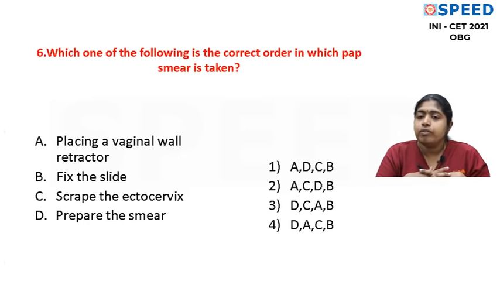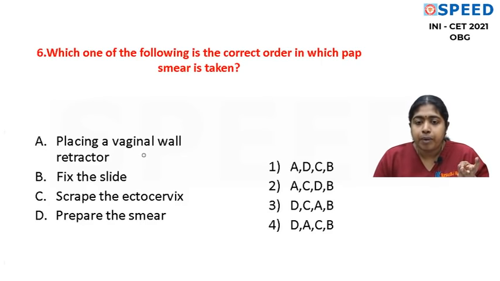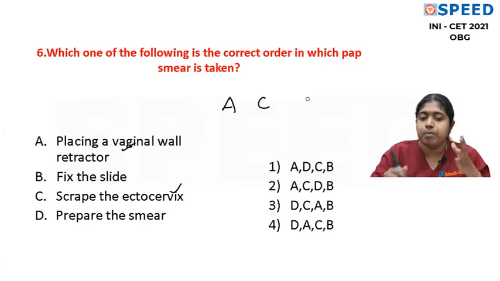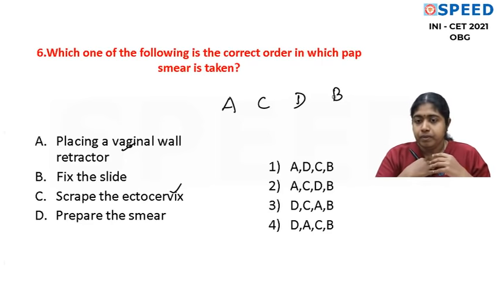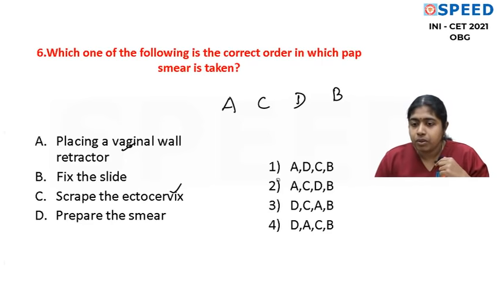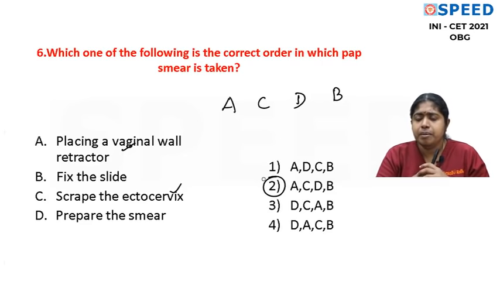Which one of the following is the correct step in which pap smear is taken? So what are we going to do first? We are going to place a vaginal wall retractor. So A will be first. Then we are going to scrape the ectocervix. Yes. And then what I'm going to do? I'm going to prepare the smear. I'm going to smear it. Yes. And then we are going to fix it by using a fixative, which is ethyl alcohol. So A, C, D, B. So this is our answer. Very simple. So now we will talk about the inference.